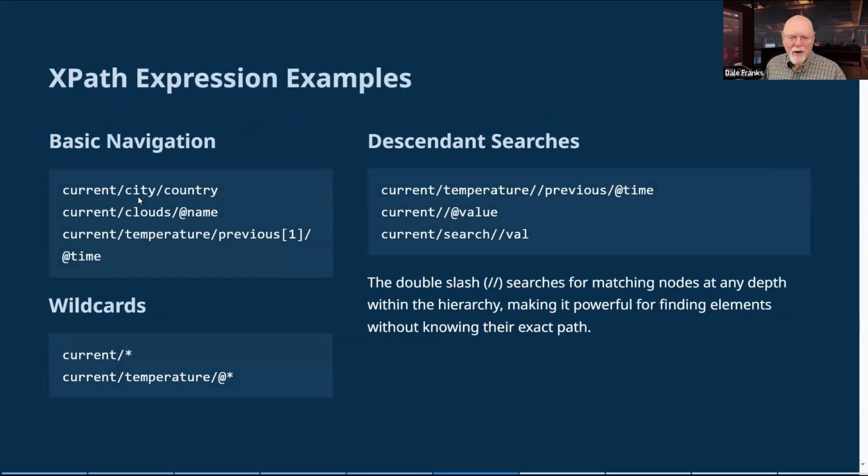So there we go, our basic navigation, just to recap, because I did forget one of the things in my recap. Normally just regular slash navigation to get to a node. If I have an attribute like name or value or min or max, I just address it with the @ sign. If I have an array like the previous temperature and I want a specific item in the array, then I can just grab it with the index number of that array.